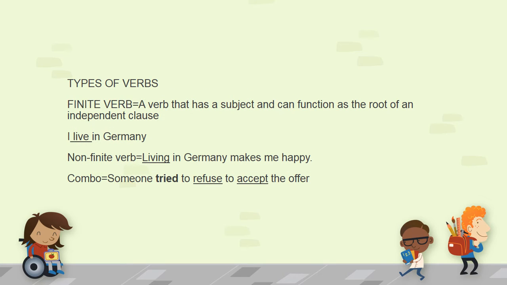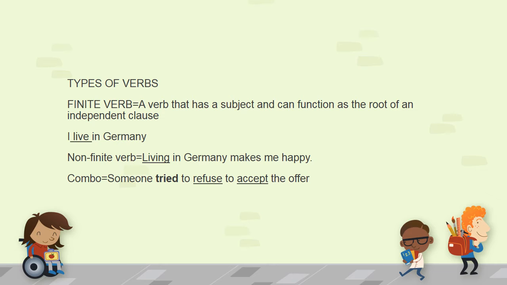Types of verbs. There are two types of verbs, namely finite verb and non-finite verb. Well, a finite verb has a subject and can function as the root of an independent clause. So now that we have already seen what an independent clause is, a finite verb has a subject and it also acts as the root of an independent clause.